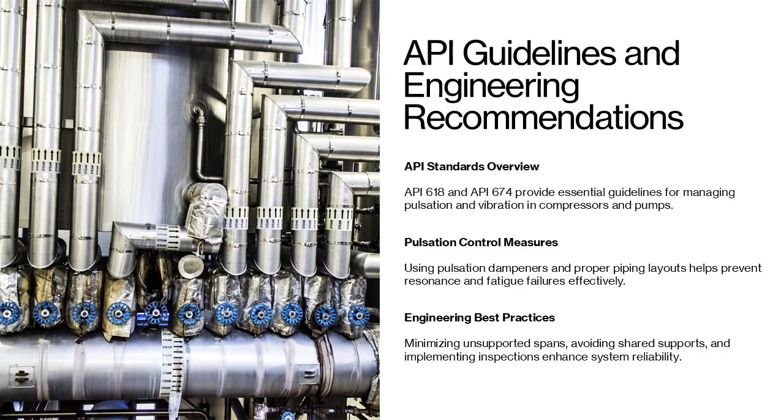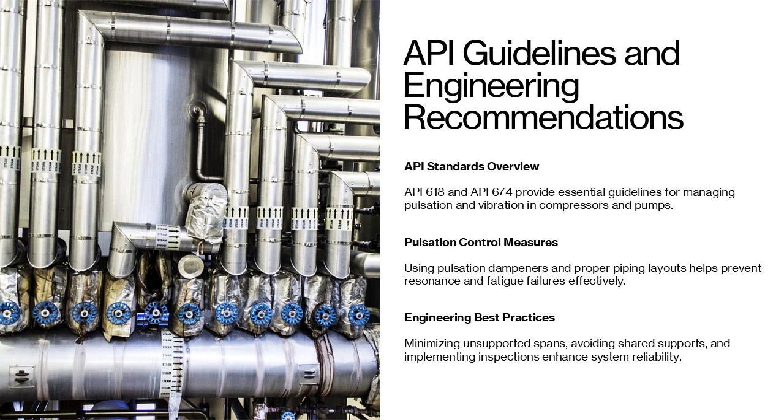Industry standards play a crucial role in managing mechanical excitation risks. API 618 provides detailed requirements for reciprocating compressors, including pulsation control and vibration analysis. API 674 addresses similar concerns for positive displacement pumps. These standards recommend the use of pulsation dampeners, proper piping layout, and dynamic analysis to prevent resonance and fatigue failures.